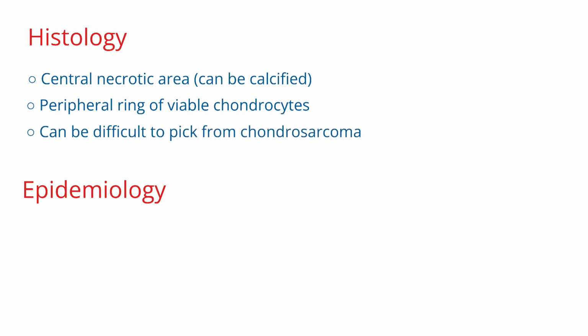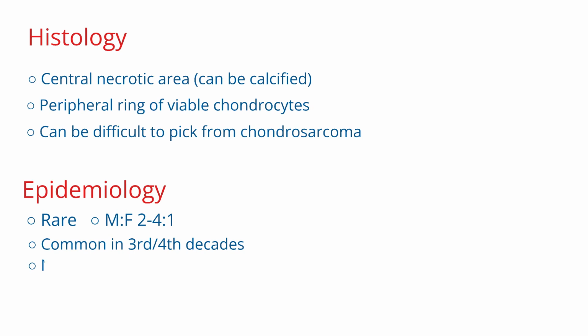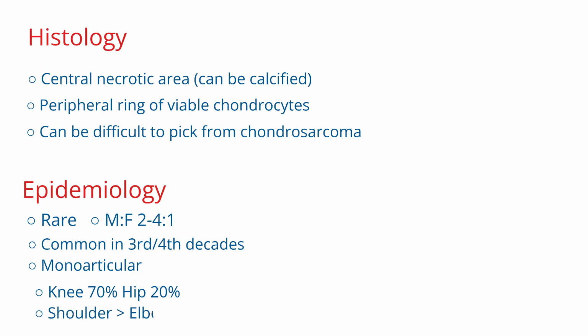Epidemiology. This is a rare condition. The condition affects males at a ratio of 2 to 4 to 1 female. Common in the 3rd and 4th decades. It's usually monoarticular. The most common location is in the knee, which is responsible for 70% of cases, followed by 20% cases in the hip, and then lower incidence in other large joints including the shoulder, elbow, ankle, and wrist.